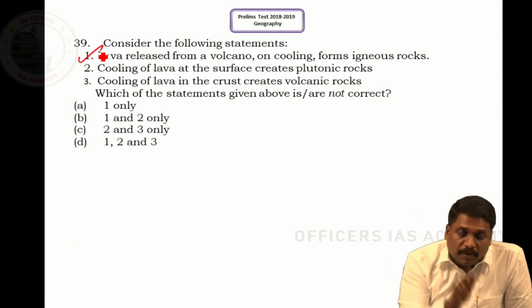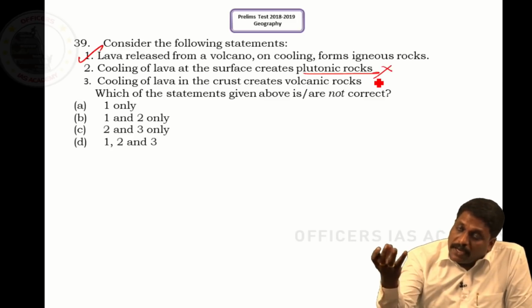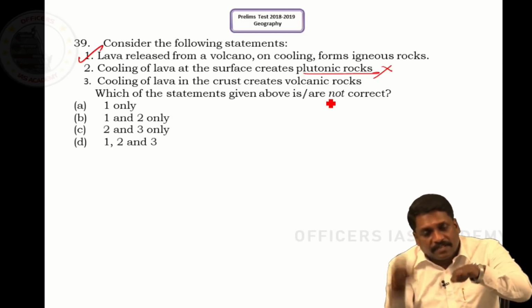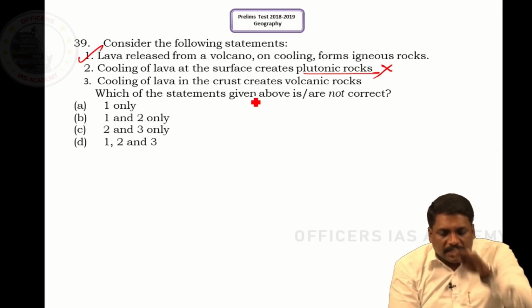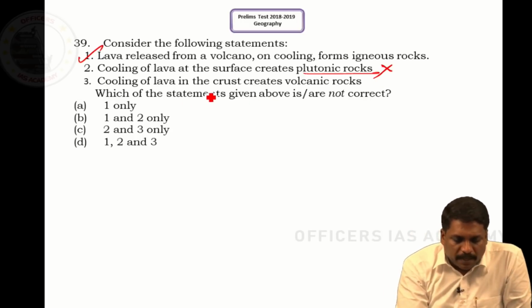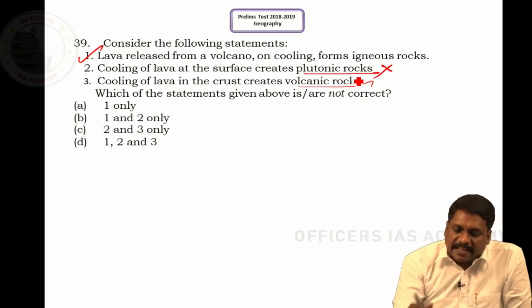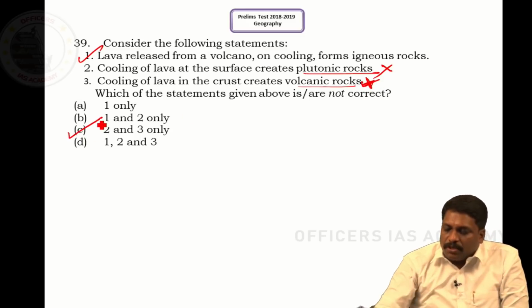Again follow it. Statement 1 I know is right. Cooling of lava at the surface creates plutonic rock. This statement is wrong. When I talk about cooling of lava on the surface of the earth, it cannot be plutonic. What is plutonic? Buried, subsurface. If it is on the surface, it cannot be subsurface. So this statement is wrong. Cooling of lava in the earth's crust creates volcanic rock. It means above the earth's crust it can create volcanic rock, not below the crust, right sir. So this is also wrong. So what should be the answer? It should be C, that is 2 and 3.